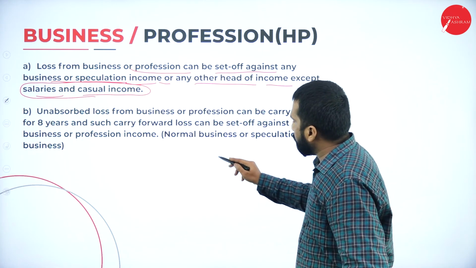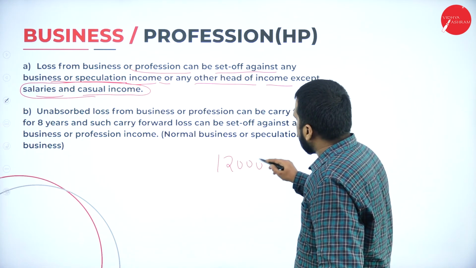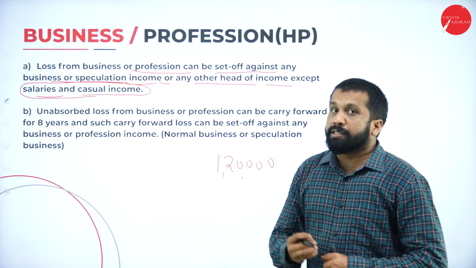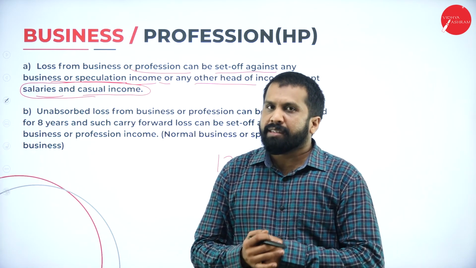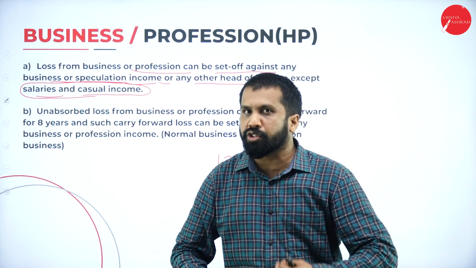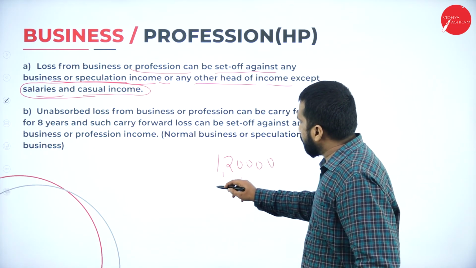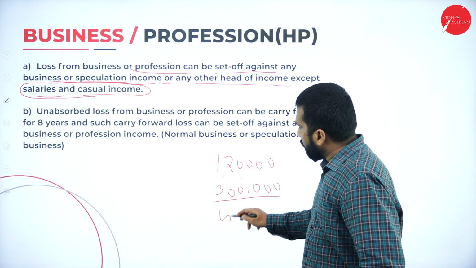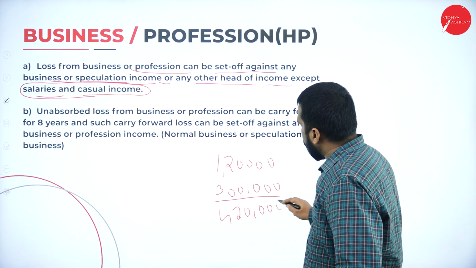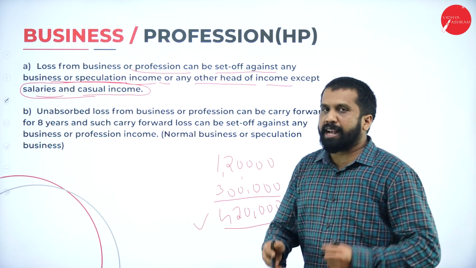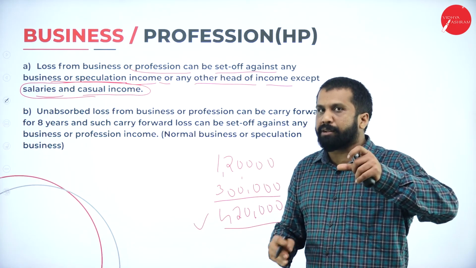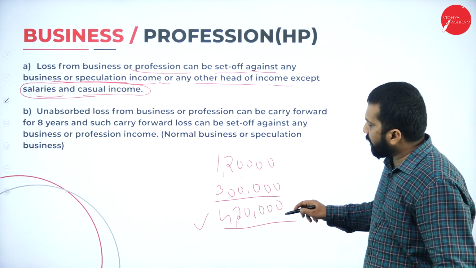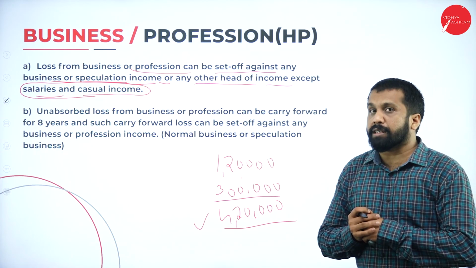I get salary of 1,20,000 per year. So what is my business income? Just assume business means tuition. From tuition, I'll get 3 lakh. So total how much is it? 4,20,000. On this, I am supposed to pay tax. Forget about the slab and all, that will come later. Just assume that we are supposed to pay tax on 4,20,000.